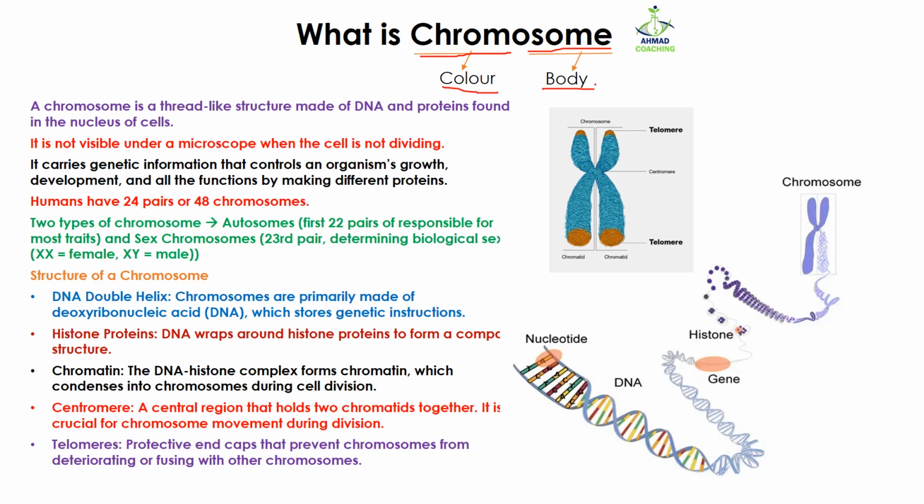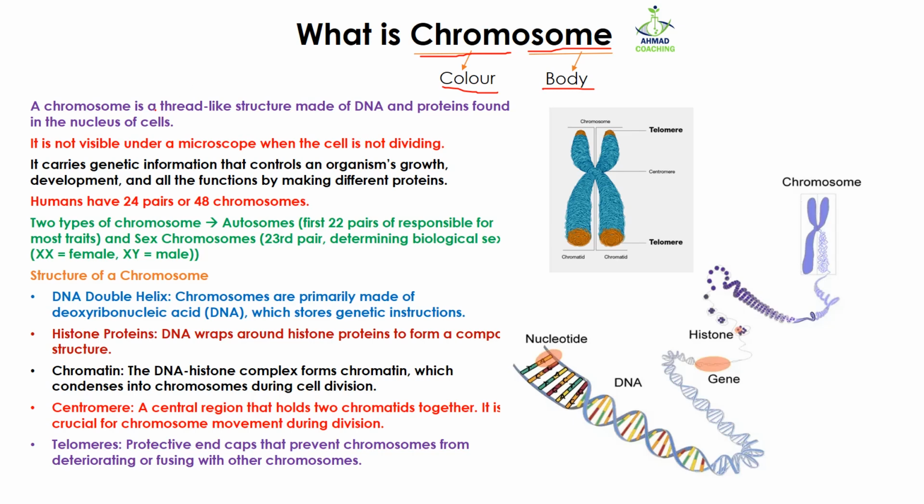Why are we calling it color body? Because when you observe it under the microscope, when the cell is in a dividing phase, you can see it by the help of different dyes. So as it is colored because of the dyes, you can see it, and that's why they call it color body.